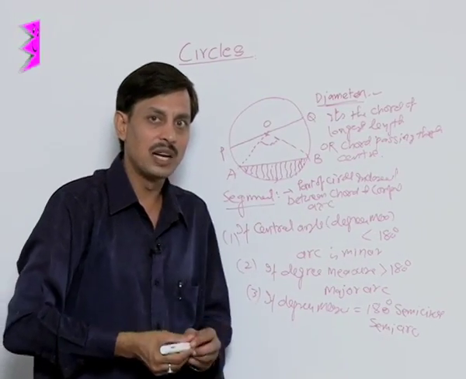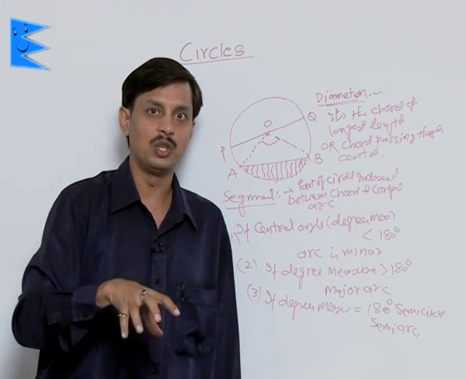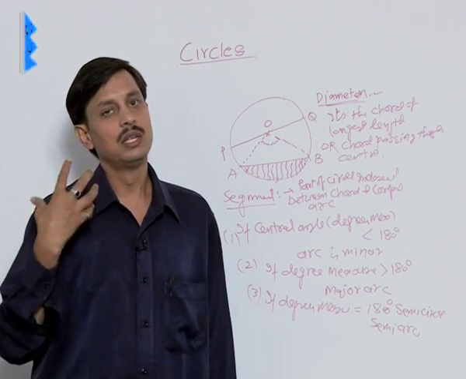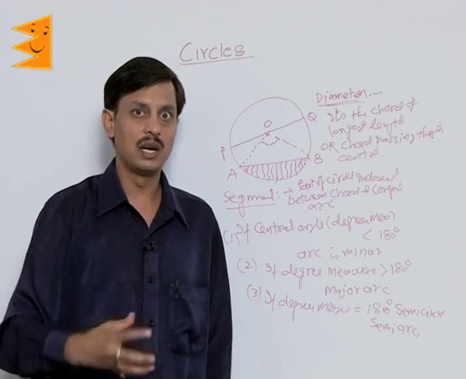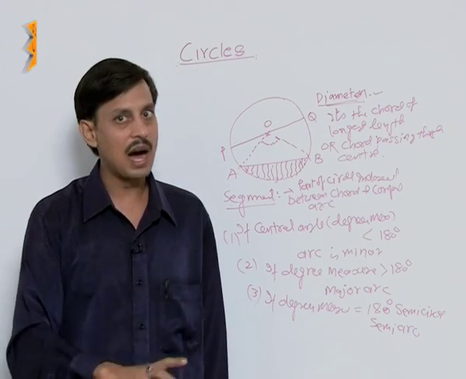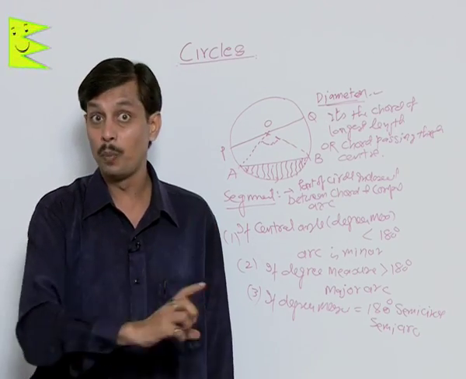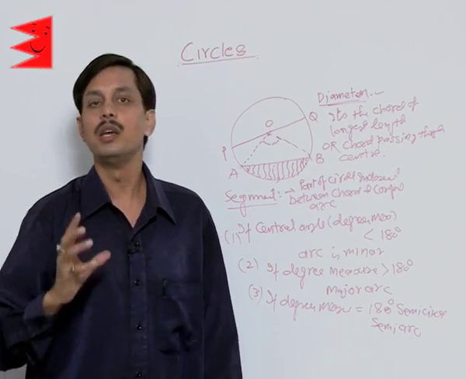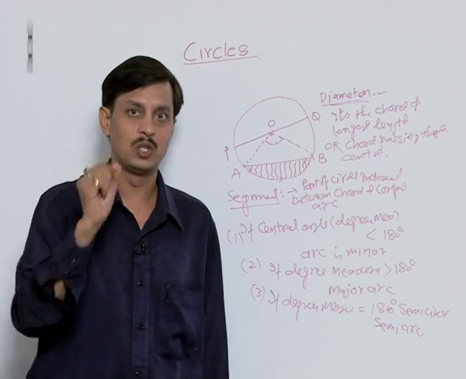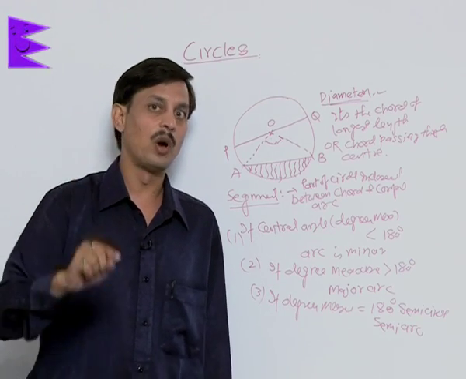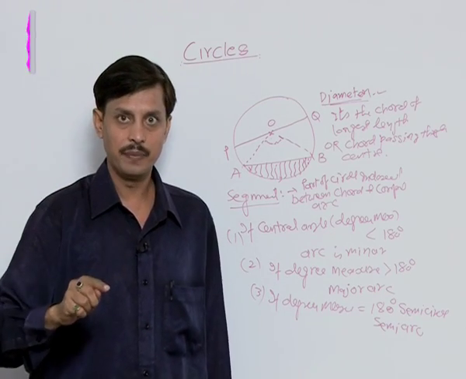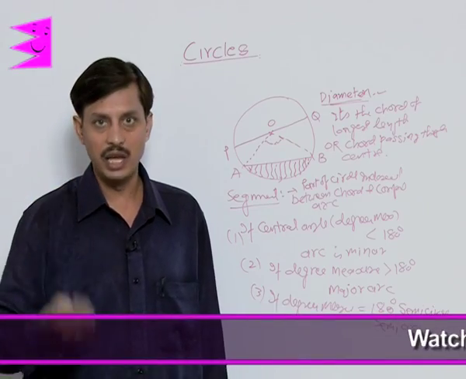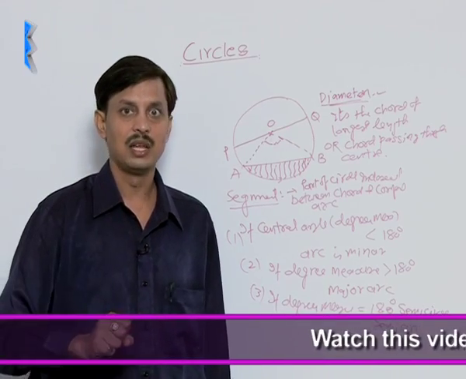So the parts which I have discussed with you are important. A circle is the locus, or path, or set of all such points in a plane which are at equal distance from a fixed point. That fixed point is named the center, and that path is named the circumference.